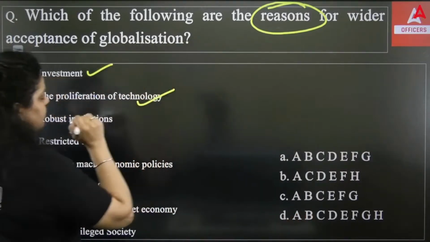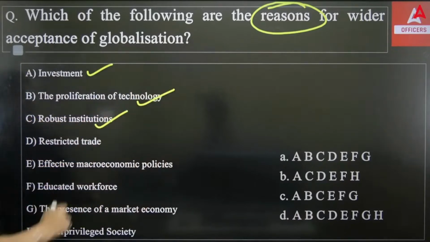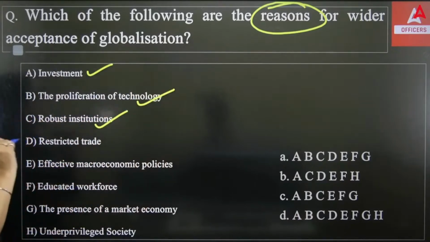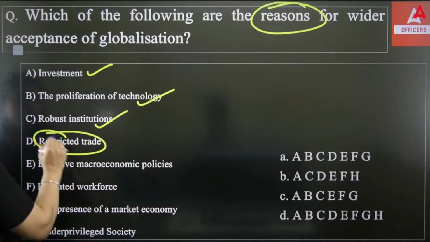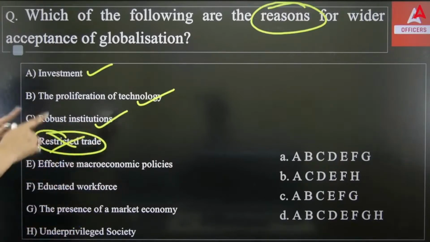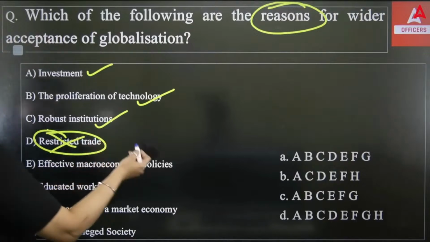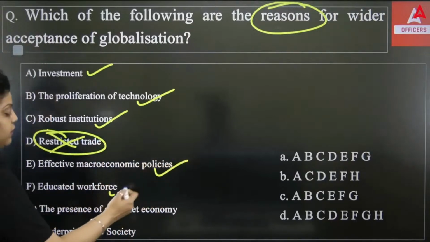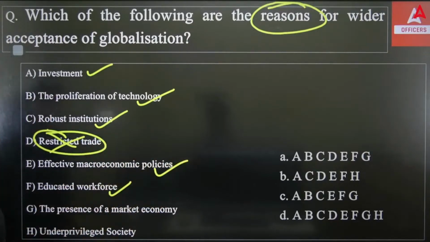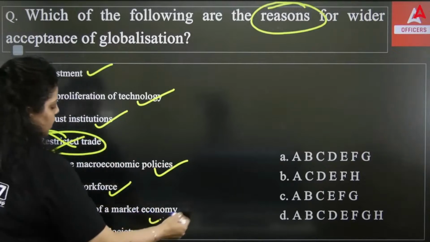Obviously, technical advancement was one reason. Robust institution was one reason. Restricted trade? No, this was not the reason. In fact, it used to be there. We wanted to remove this. That's why we have done globalization. So restricted trade is not one of them. Effective macroeconomic policy, obviously. Educated workforce, obviously. The presence of market economy, true.